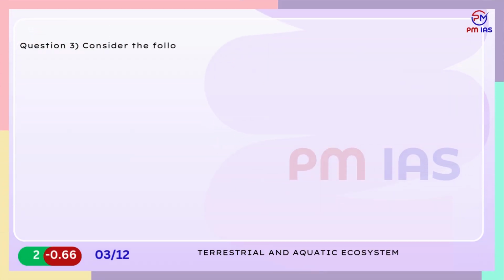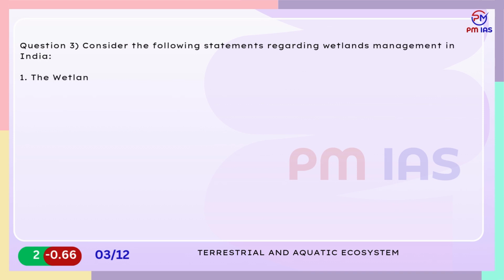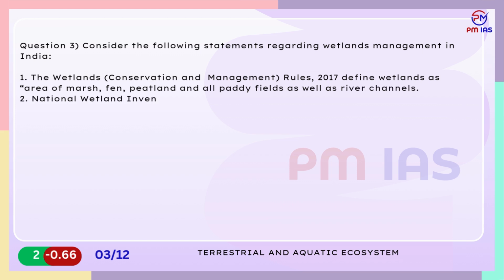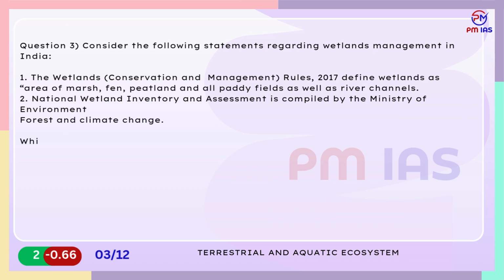Question 3. Consider the following statements regarding wetlands management in India. 1. The Wetlands, Conservation and Management Rules, 2017 define wetlands as area of marsh, fen, peatland and all paddy fields as well as river channels. 2. National Wetland Inventory and Assessment is compiled by the Ministry of Environment, Forest and Climate Change. Which of the statements given above are incorrect?